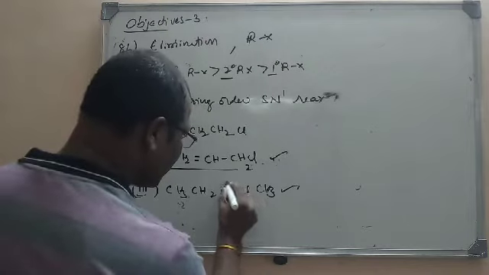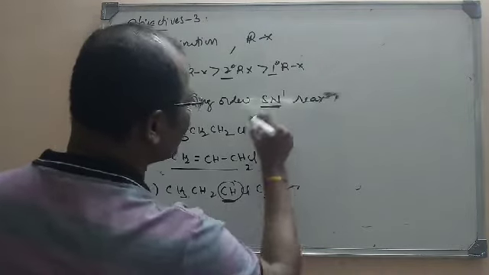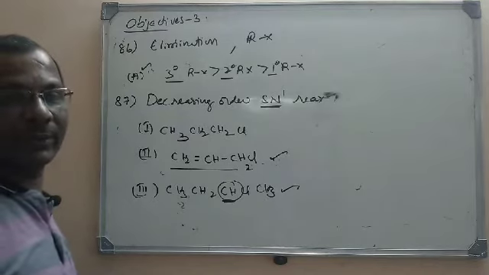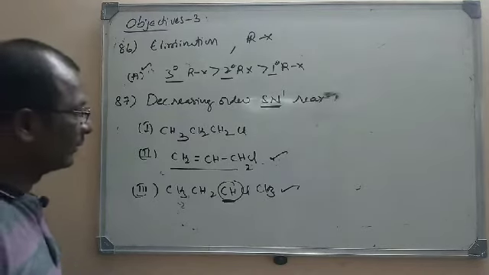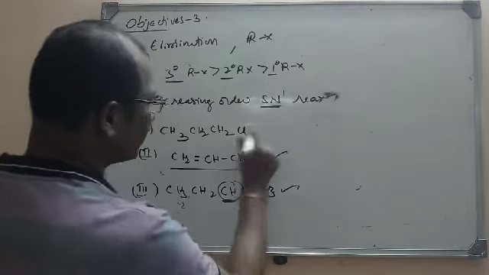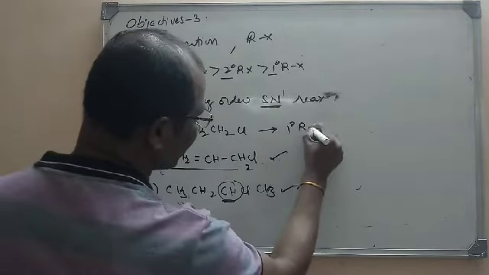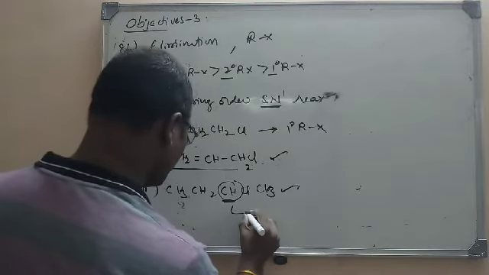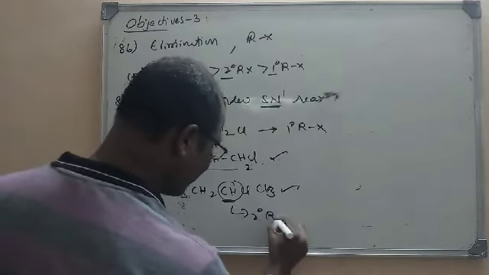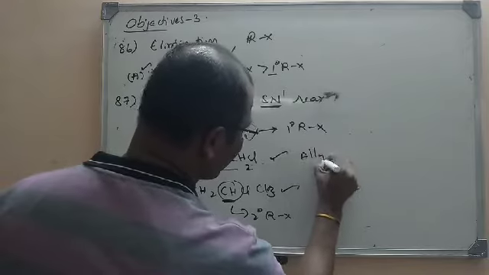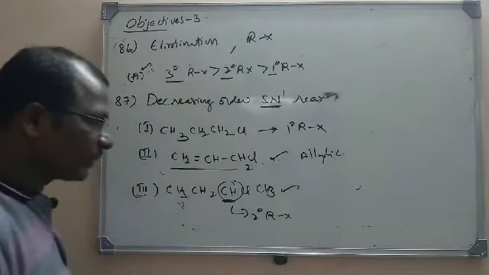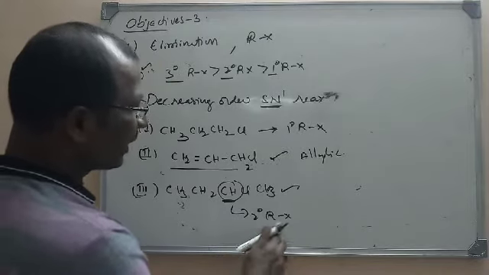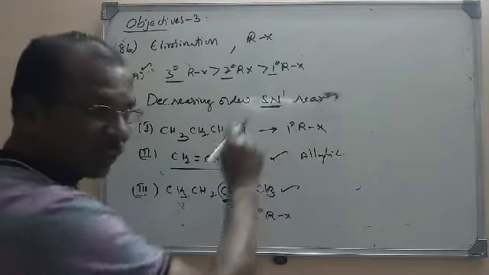You all know that tertiary is more reactive than secondary, which is more reactive than primary towards an SN1 reaction. So this is secondary and this is primary here. Allylic is more reactive than secondary alkyl halide, which is more reactive than primary alkyl halide for SN1 reaction.